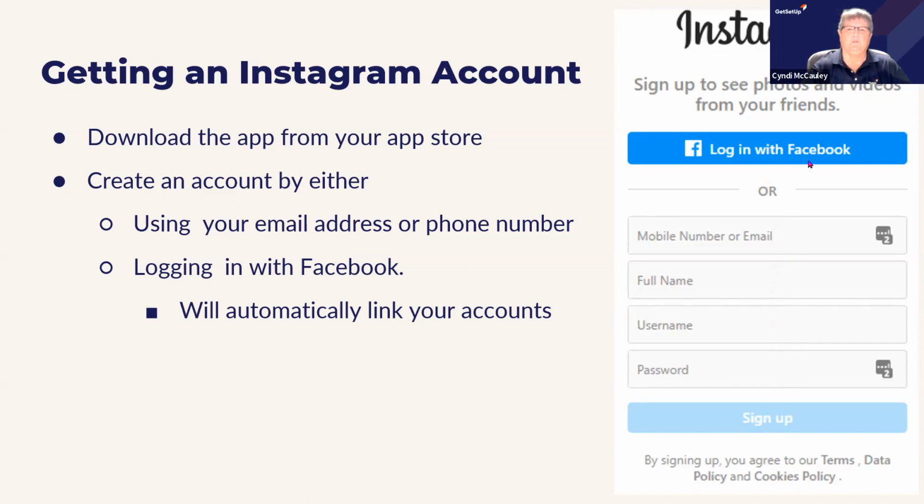Now, it's very easy to log in with Facebook. If you want to do that, it will connect you with all of the people that you're friends with on Facebook. You'll be able to see all of their accounts. But it's entirely up to you if you want to just log in with Facebook or if you want to create a separate account. It's just a personal preference.